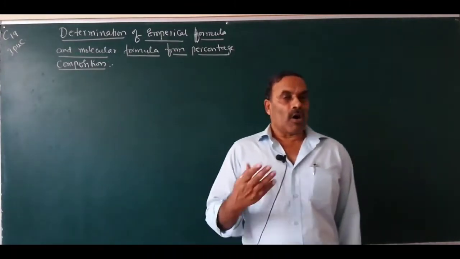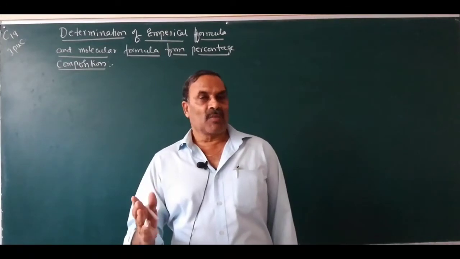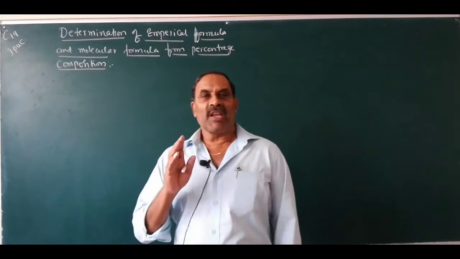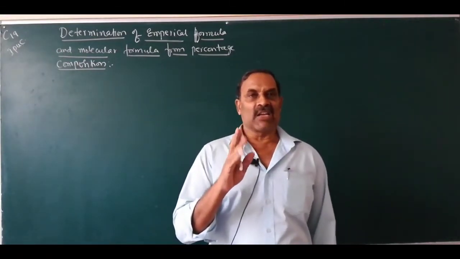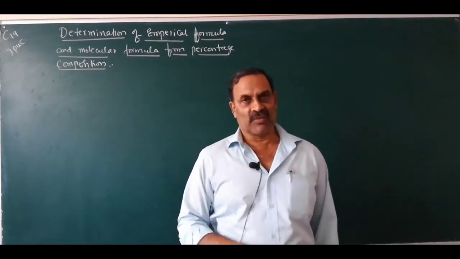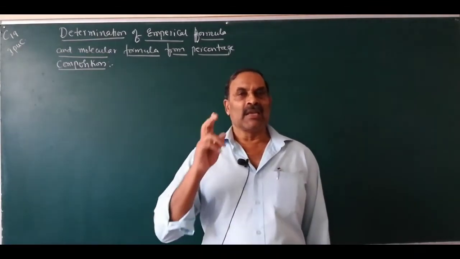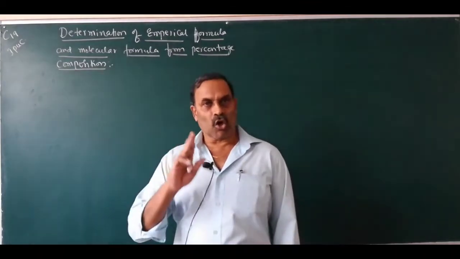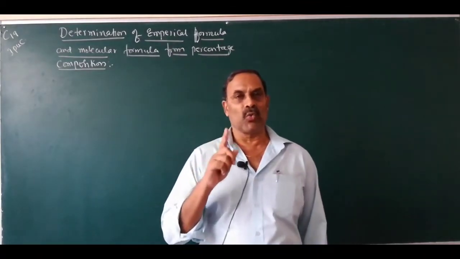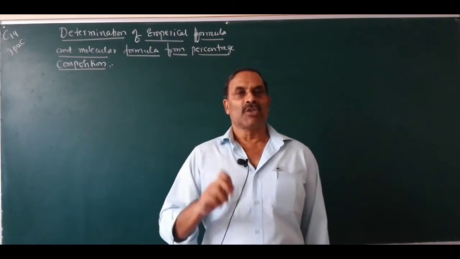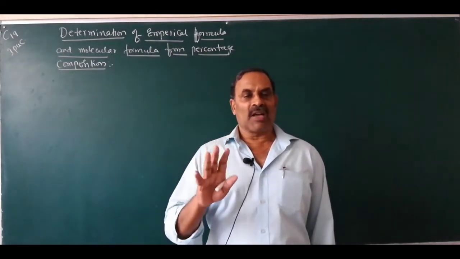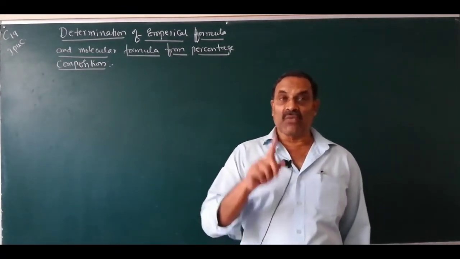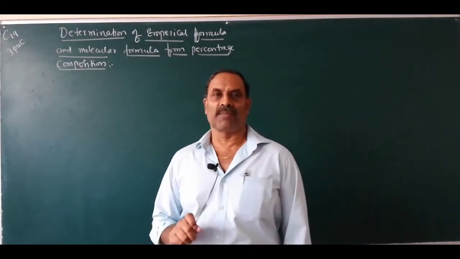So also I told you what is empirical formula and molecular formula. So empirical formula of benzene, as I have told you, is CH. What is the meaning of this one? The compound benzene contains the elements carbon and hydrogen in the ratio 1:1. So empirical formula is the simplest formula which is obtained from percentage composition.